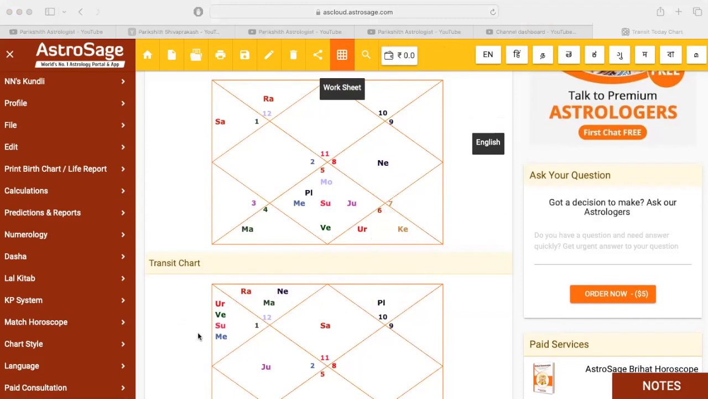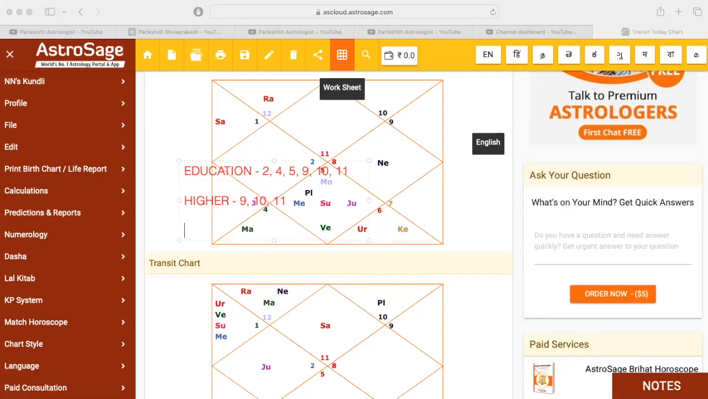Now, coming to the next important topic, the education part. What education should I do? Whether I should go for engineering, doctor, lawyer, etc. So the important houses for education are the second house, fourth house, fifth house, ninth house, 10th house, 11th house. Usually higher education is for the ninth house. Okay, 10th house, 11th house.